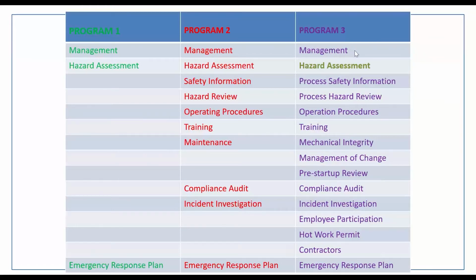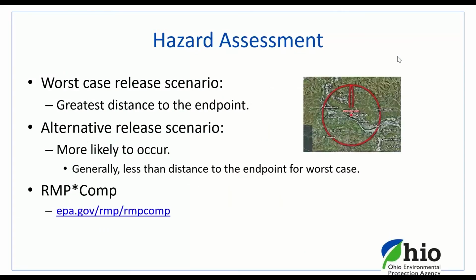So under management, that's just a simple one. That's where you have documented the management structure, from the top management at your water or wastewater treatment plant, down through the chain of command, down to those individual operators that deal with that particular chlorine process or that sulfur dioxide process. It's nothing more than a table of organization or table of management: names, titles, responsibilities. And again, document it.